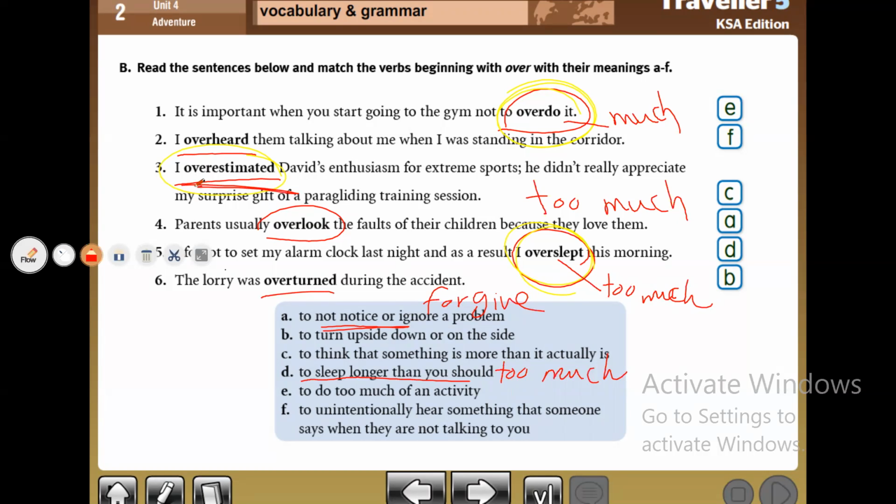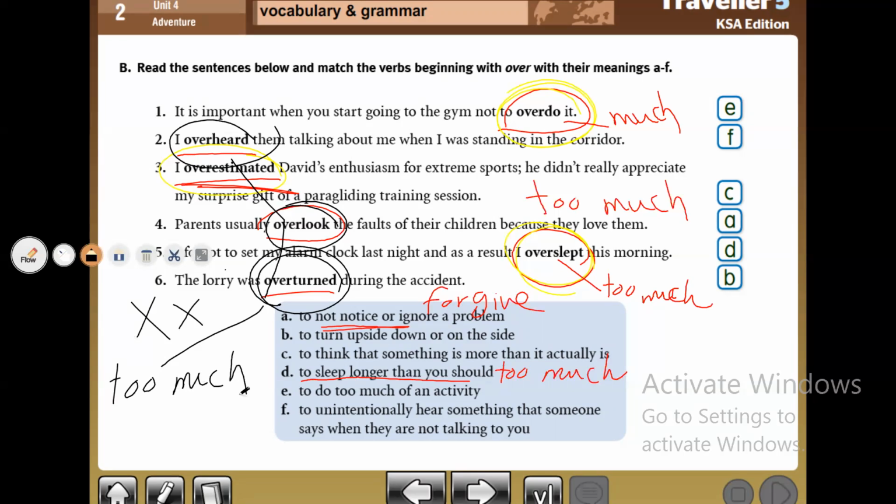Overestimate, to estimate someone more than he deserves, and so on. But overturn, overhear, overlook, the words in black, over in these words doesn't mean too much.